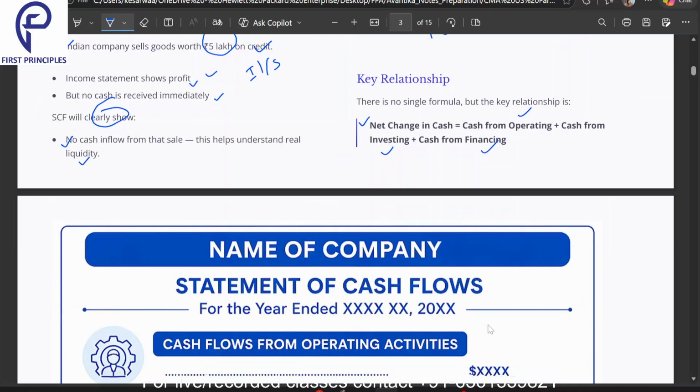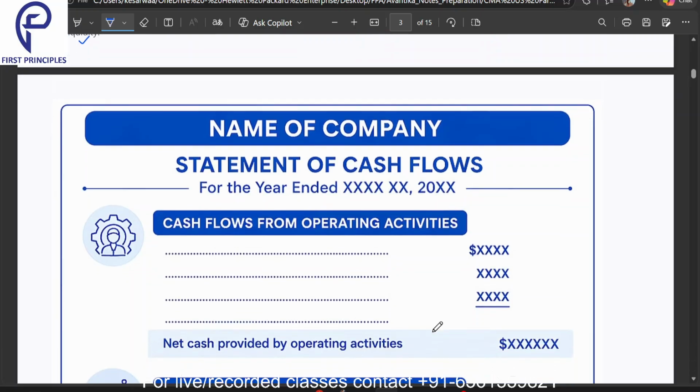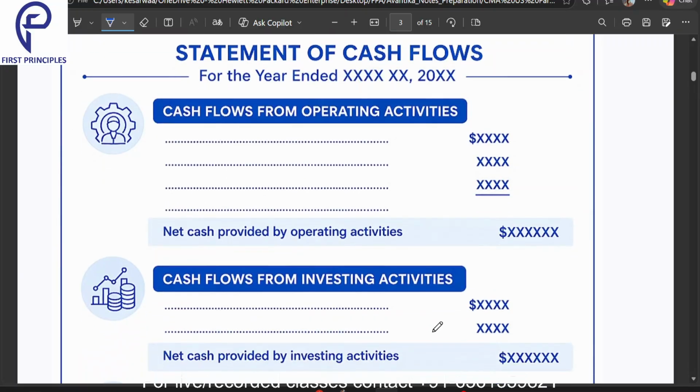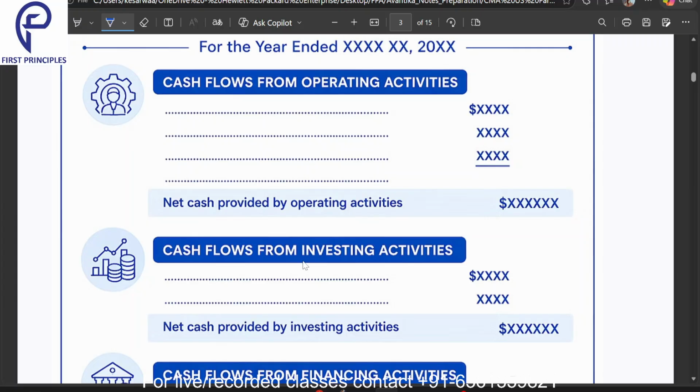Now, this is the format of a statement of cash flow, how exactly it looks. So this is cash flow from operating activities, which shows net cash provided by operating activities. That means net cash means what? This is inflow minus outflow or outflow minus inflow, vice versa.